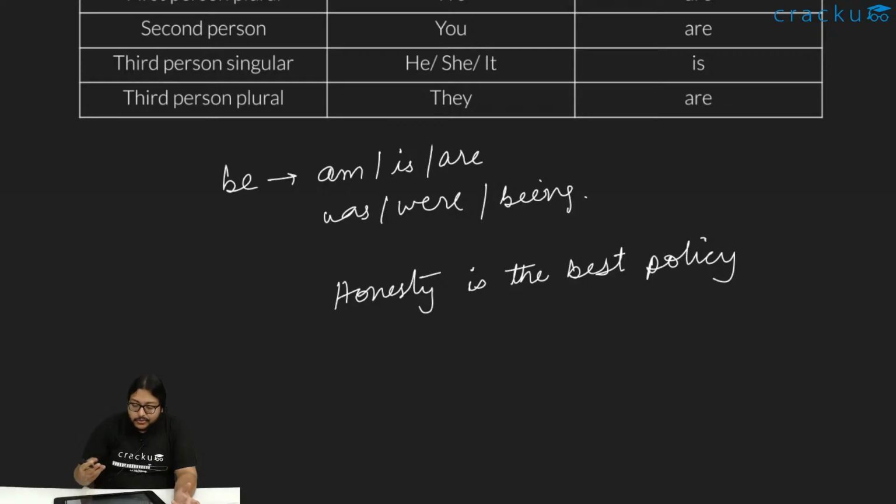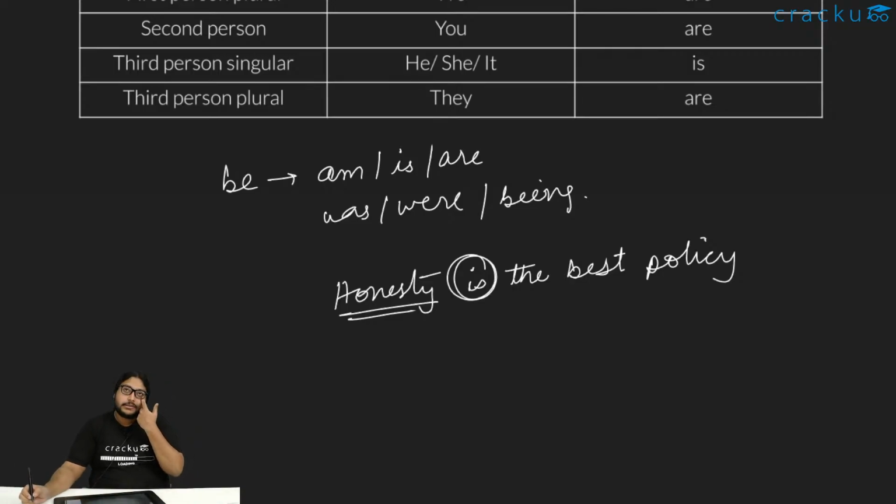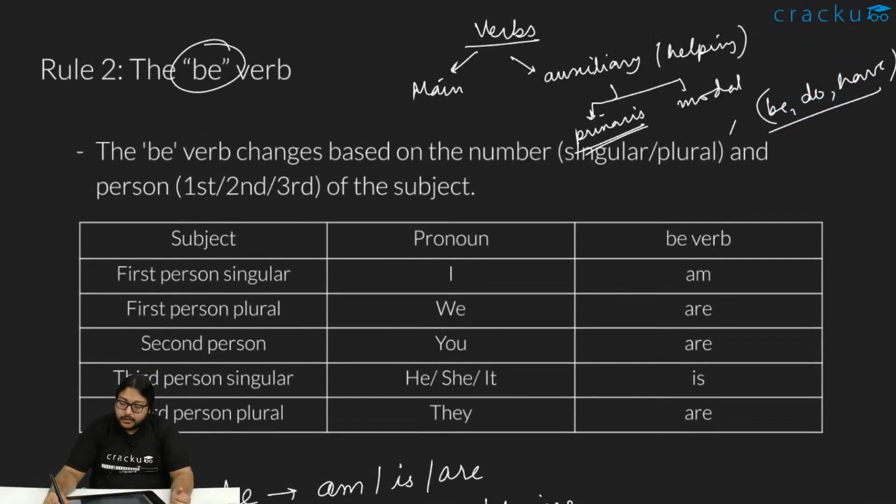in this sentence what is the verb? The subject is honesty, we understood. What is the verb? Is the verb. There is no other main verb. The be verb is only the main verb here. So what is the rule associated with this be verb thing?